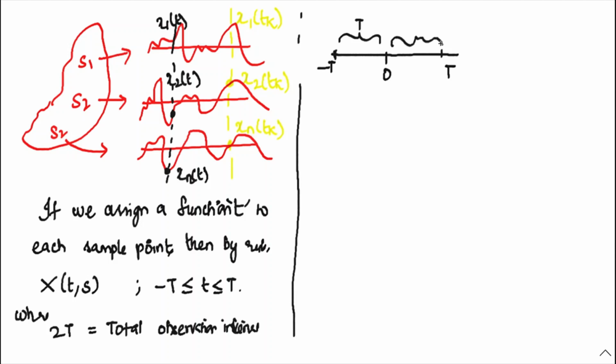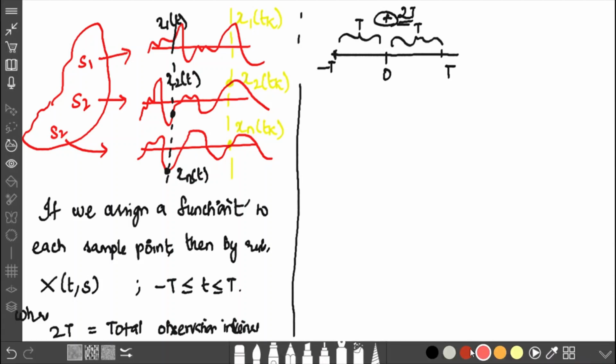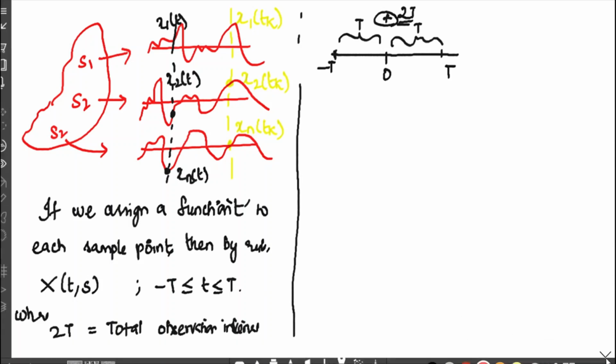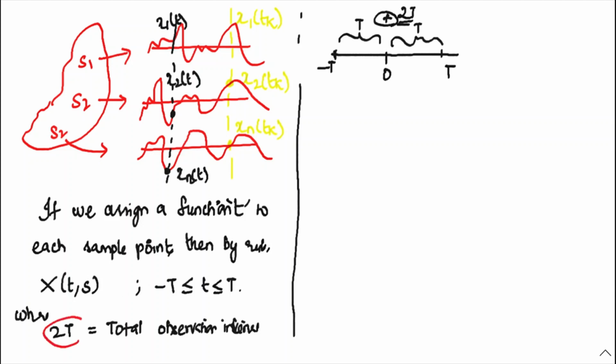So from 0 to the right side it is 0 to T, positive, and for the left side it is 0 to minus T. Totally, if you add T plus T, it is 2T, that is the duration. So the actual duration of the signal for this particular X of t comma s is 2T, the total observation interval with respect to time. So t is ranging from minus T to plus T.